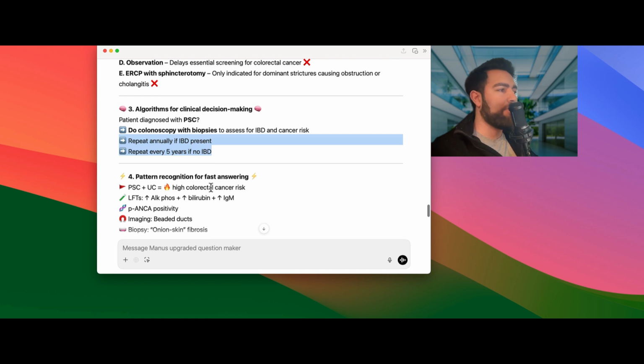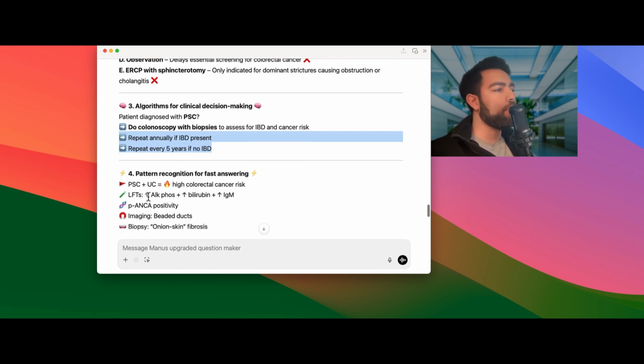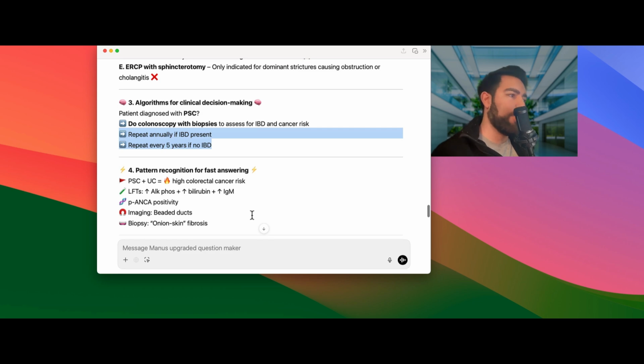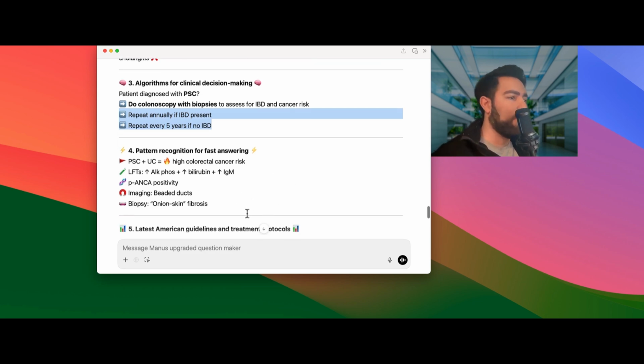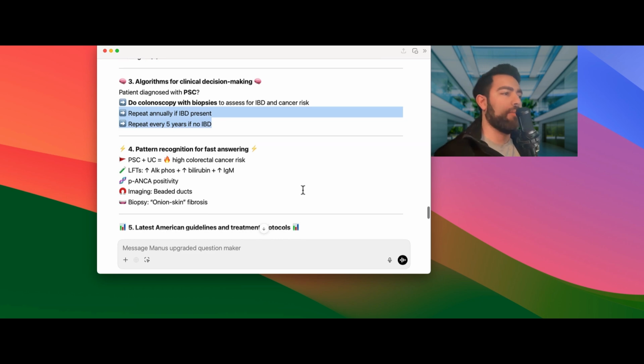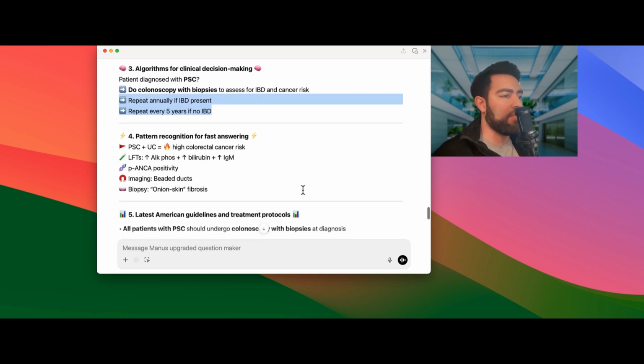So pattern recognition: PSC plus ulcerative colitis, colorectal cancer, cholangiocarcinoma. LFTs are elevated in this case: ALK-Phos, bilirubin, IgM, p-ANCA positivity. Remember that. Imaging will have the beaded ducts. Biopsy will have the onion skin fibrosis. That's another way in the question. It may just give you the biopsy shows onion skinning, and that will be the only thing you're going to have about the presence of the disease.